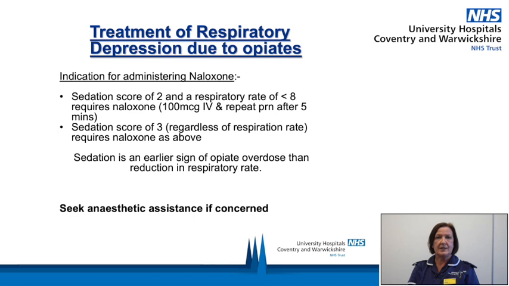The dose is 100 micrograms IV and repeat PRN, that's as required, after 5 minutes, for a sedation score of 2 and a respiratory rate of less than 8. If the sedation score is 3, regardless of the respiration rate, this requires naloxone as above. Sedation is an earlier sign of opiate overdose than reduction in respiratory rate. Seek anesthetic assistance if required.